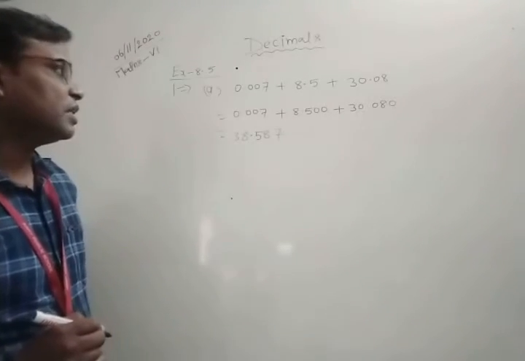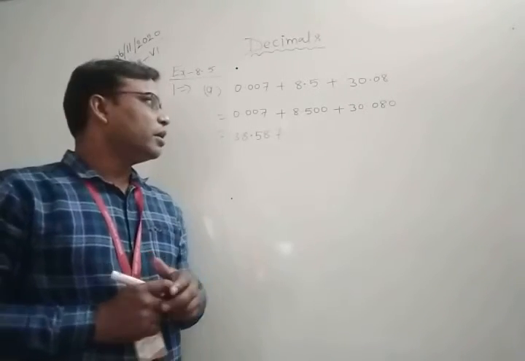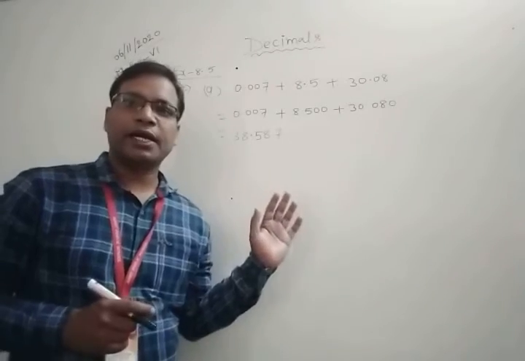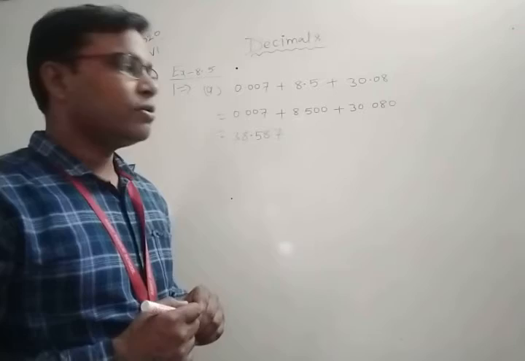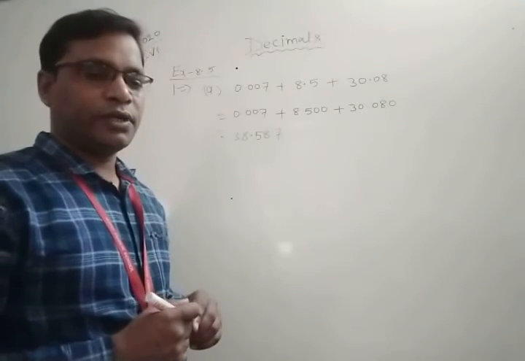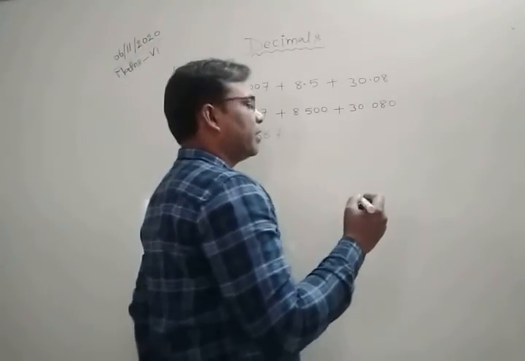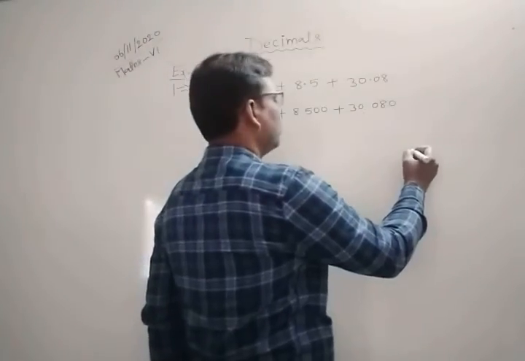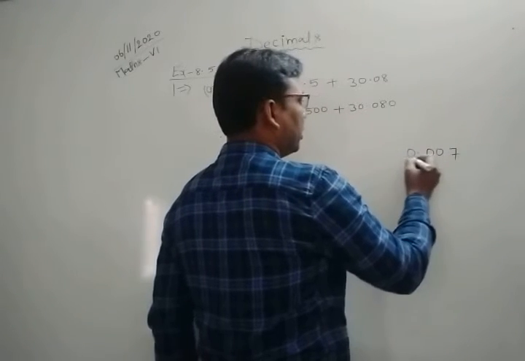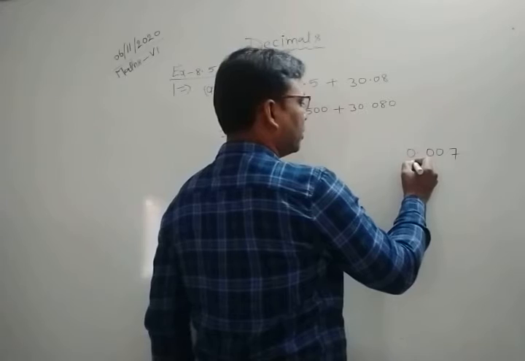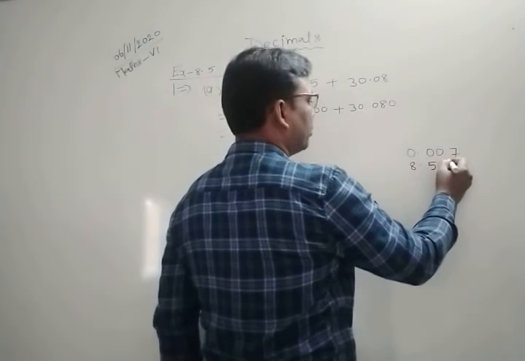Okay. So in this way you can find the sum of these decimal numbers by the horizontal method. Also you can find it by the vertical method. Both are very easy, and it depends on you which method you prefer. So for the vertical method, you can write here 0.007, and again this is 8.500.